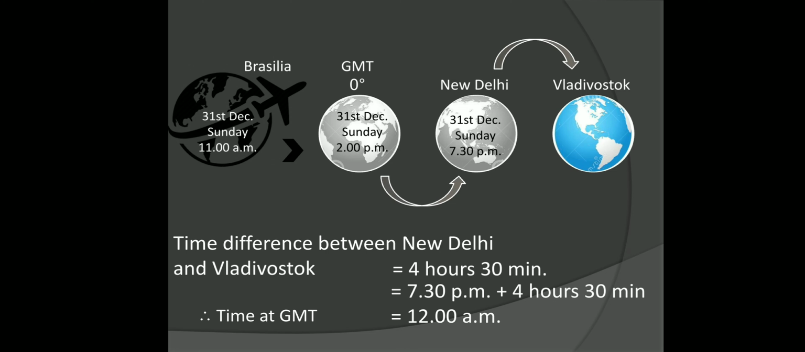So see here now. Now we have to reach one more globe here, Vladivostok. Now Vladivostok has a time difference of 4 hours 30 minutes from New Delhi. So you see here, the time difference between New Delhi and Vladivostok is how much? 4 hours 30 minutes. So now the time we have taken for New Delhi is 7:30 p.m. To this 7:30 p.m. we are going to add these 4 hours 30 minutes.